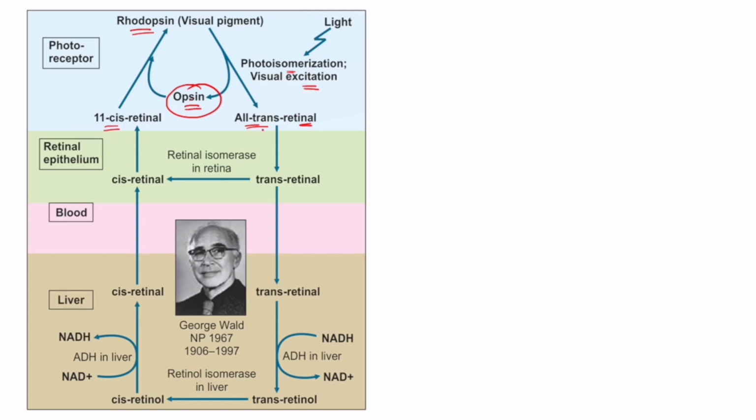But you just have to remember this कि cis retinal से transretinal बनता है when the light falls on the retina. Then this transretinal gets transported to the retinal epithelium. Within the retinal epithelium, it can actually traverse to the liver through the blood, and it can also be converted into the cis retinal. So ये जो transretinal है, ये when it gets converted into the cis retinal in the presence of the enzyme retinal isomerase in the retina.